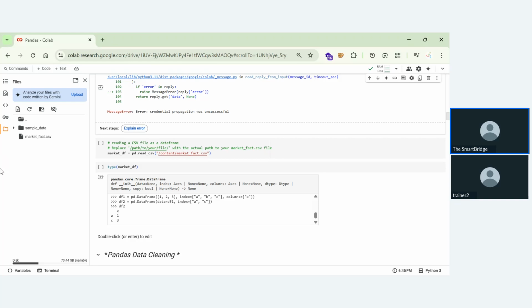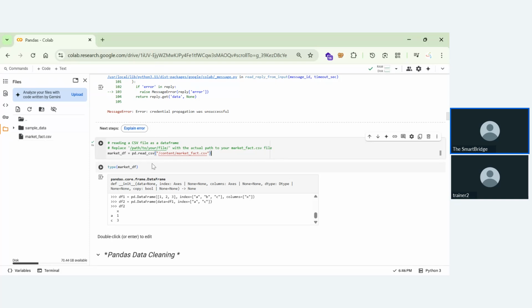When you click on the marketfact.csv and click on copy path. If the path is different, we'll just change this, remove this, and give it as this. Now if you control click, it needs to show that we have the path. When I run this, it will tell us that this path has been read. So this cell will take the file from this path. As I mentioned the path, this file will be taken from this path.